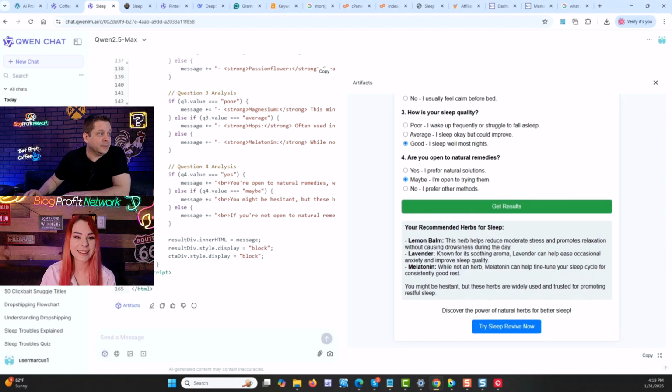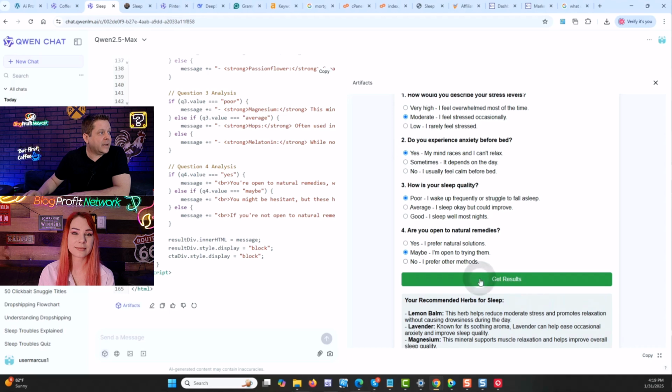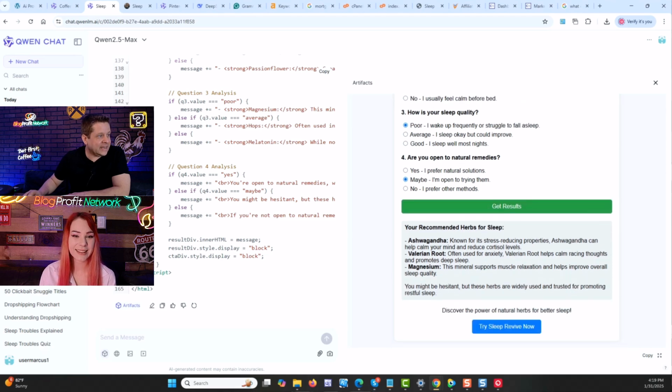Your recommended herbs: lemon balm, lavender, melatonin. But the best one is our sleeper balm, which is not a herb, as far as I know. It might not be. Let's try different ones because I noticed sometimes. Okay, it did change it. Magnesium is actually a really good one. Oh yeah, magnesium I would take. Ashwagandha actually tastes good in tea. I never tried it. It's pretty good.